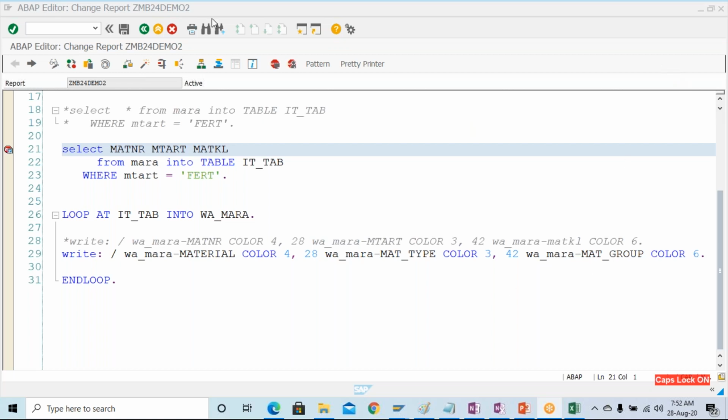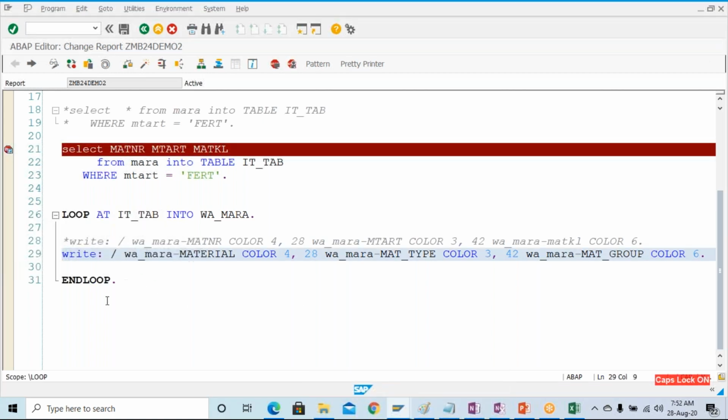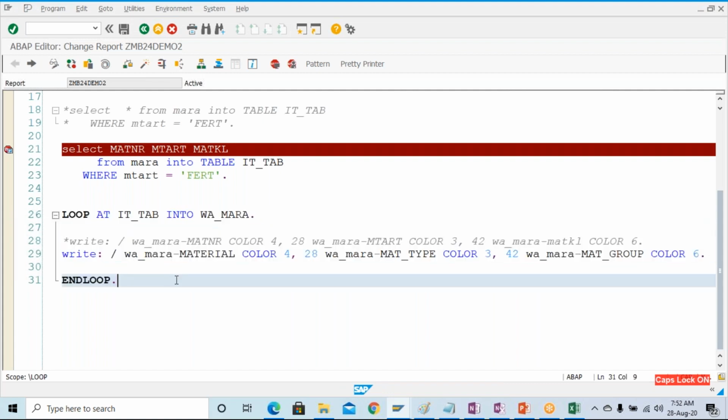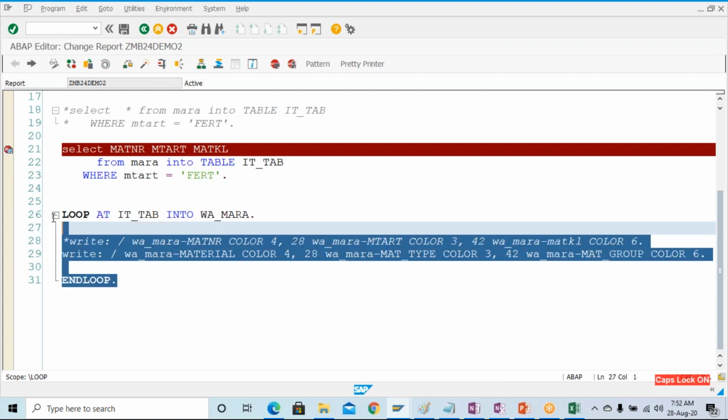Okay, any question at this point of time, any doubt if you have? Are we going to discuss the performance, if we want to fetch around 5 lakh records with the select statement? Yes, that we are going to discuss, but not here. That will be covered under the intermediate and advanced ABAP.